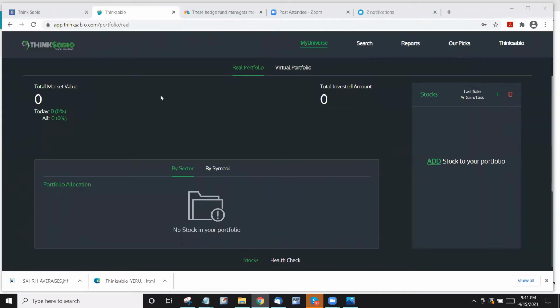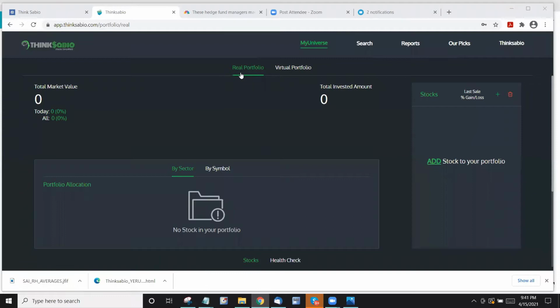Okay. So the first one I wanted to start off with is My Universe. This is one of my best favorites, and I dreamt of having this. In My Universe, I have two tabs. One is Real Portfolio, the other one is Virtual Portfolio. I'll talk about Real Portfolio.